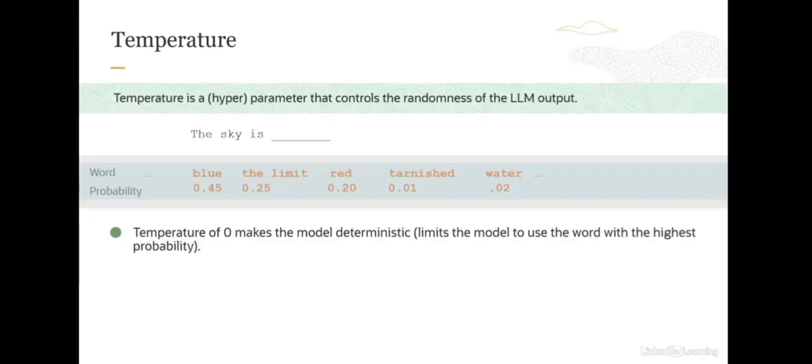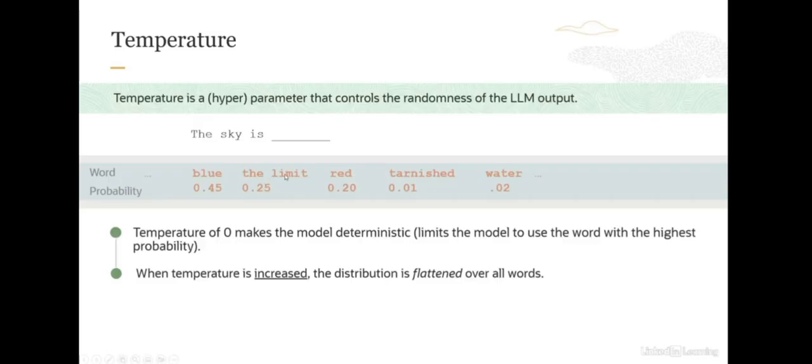If you provide a temperature of 0, you will always get blue. The model is very deterministic. You are limiting the model to use the word with the highest probability. But if you change it to something like 1, when the temperature increases, the distribution is flattened over all words, meaning this token here, the limit, might go to 0.40, and you might see the output as "the sky is the limit," and so on. The idea here is that with increased temperature, the model uses words with lower probability, so you might see red also appear here if you change it to a higher value.